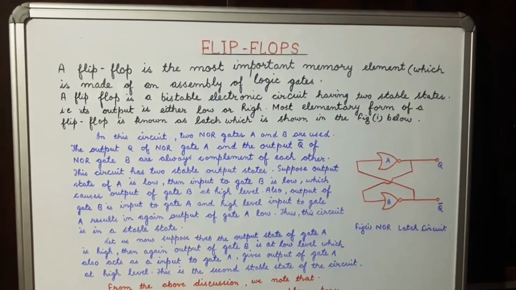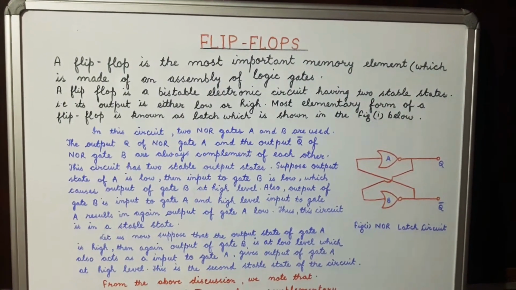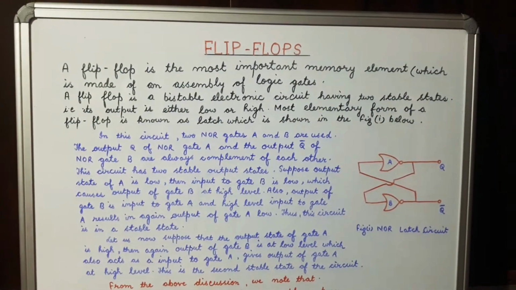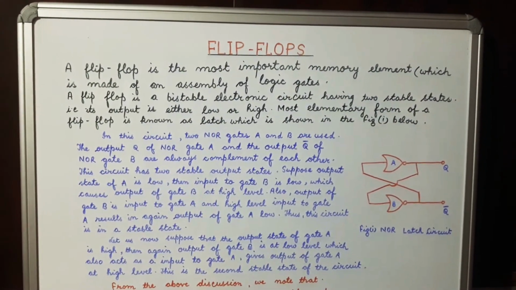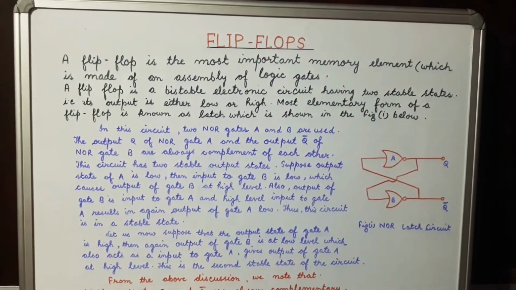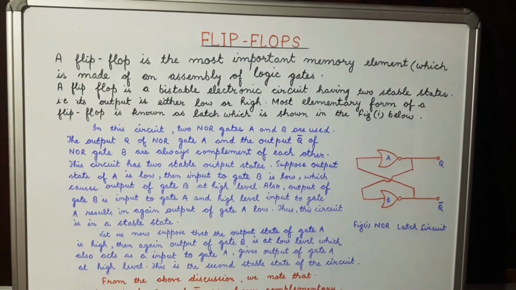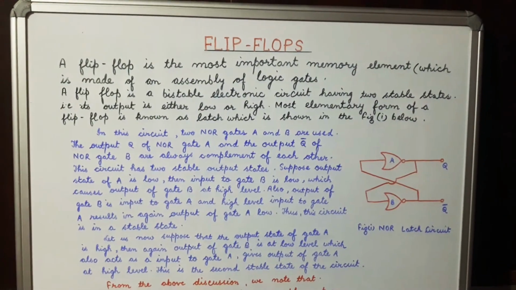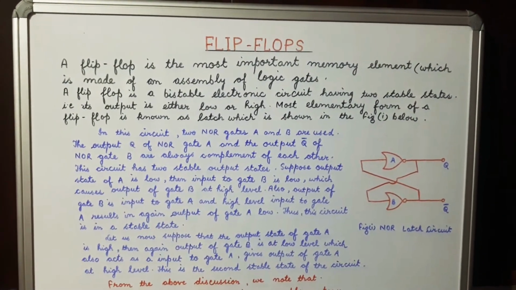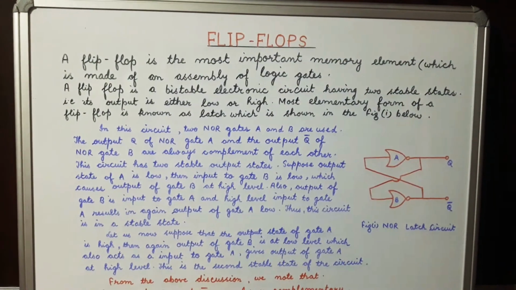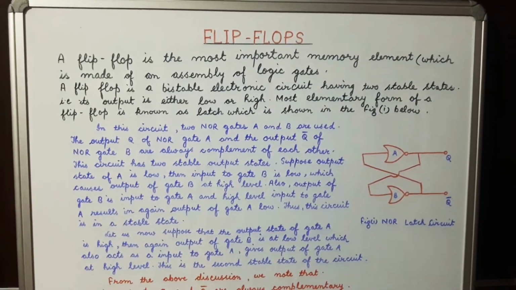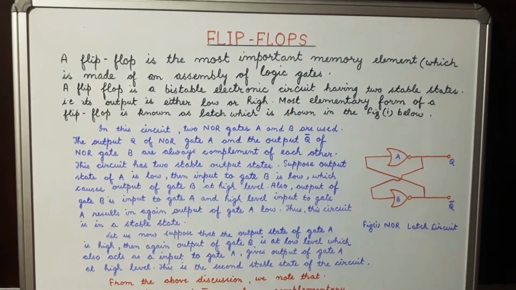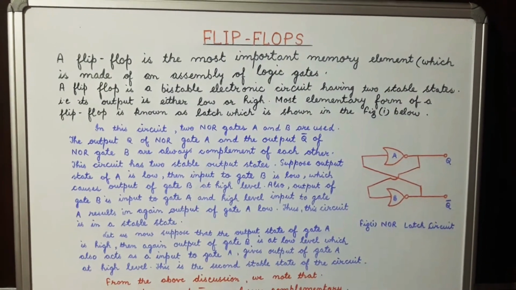In today's class we will discuss the topic flip-flops. A flip-flop is the most important memory element which is made up of an assembly of logic gates. A flip-flop is a bistable electronic circuit having two stable states, that is, its output is either low or high. The most elementary form of a flip-flop is known as a latch, which is shown in the figure 1.